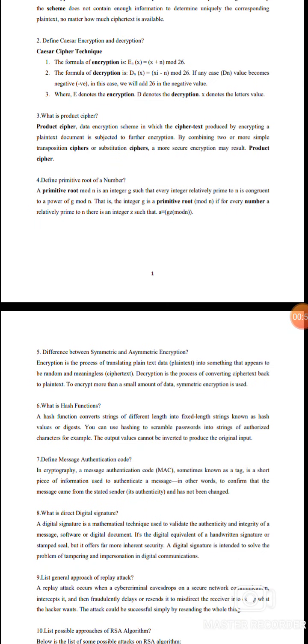3. What is product cipher? A product cipher is an encryption scheme in which the ciphertext produced by encrypting the plaintext is subjected to further encryption, by combining two or more simple transformation ciphers or substitution ciphers, so that a more secure encryption may result. That is the product cipher.